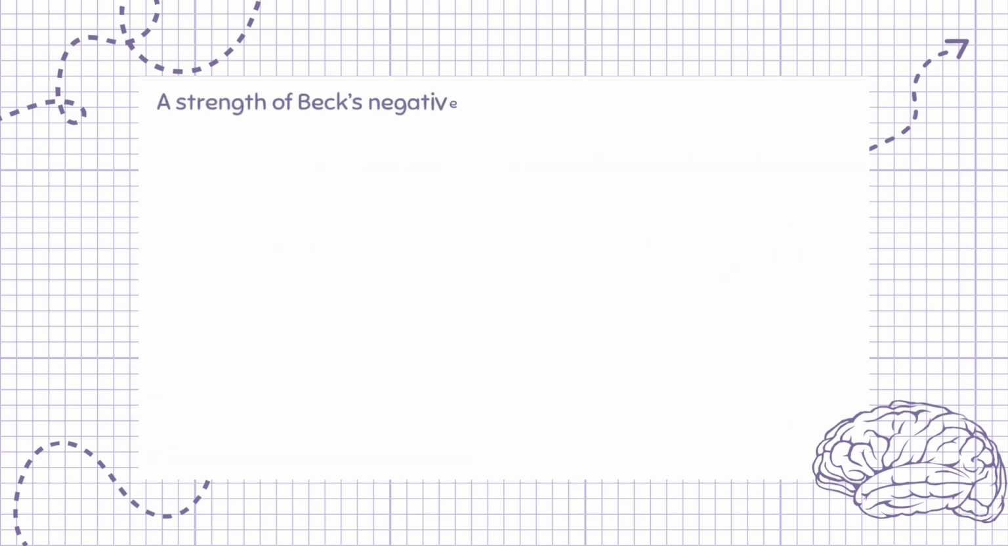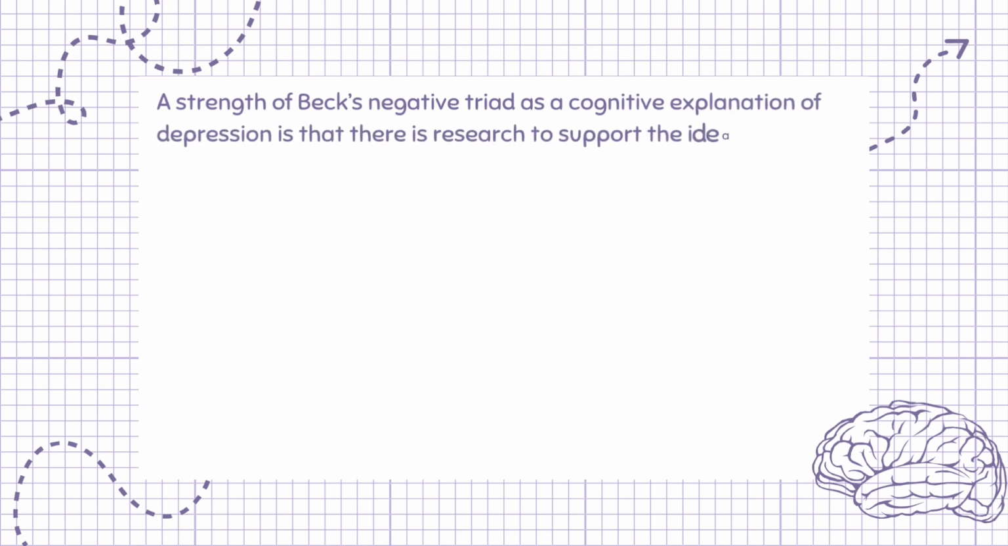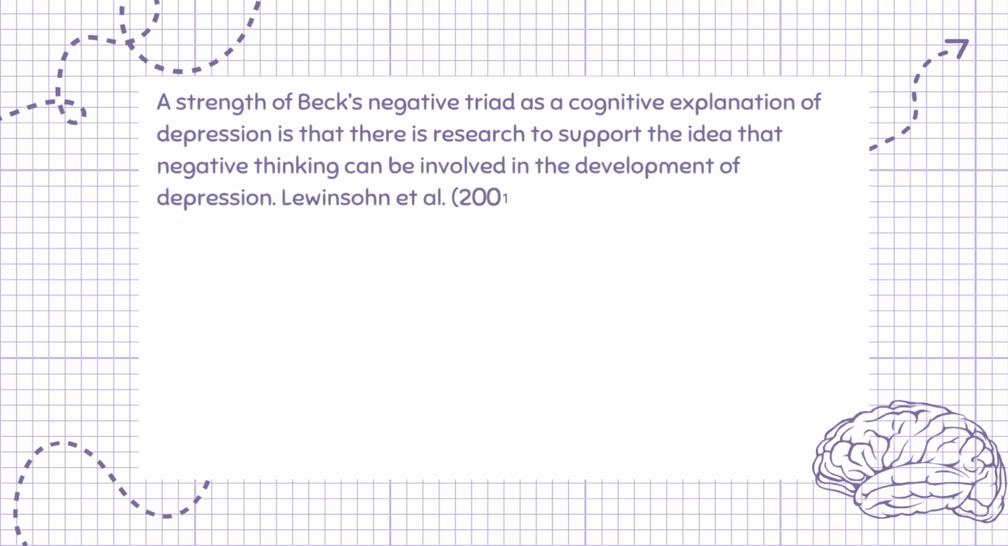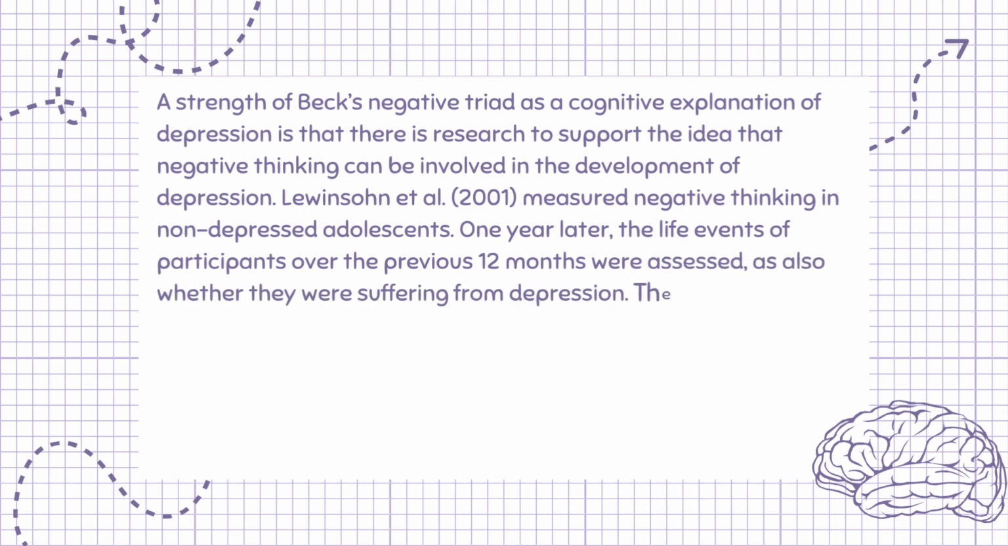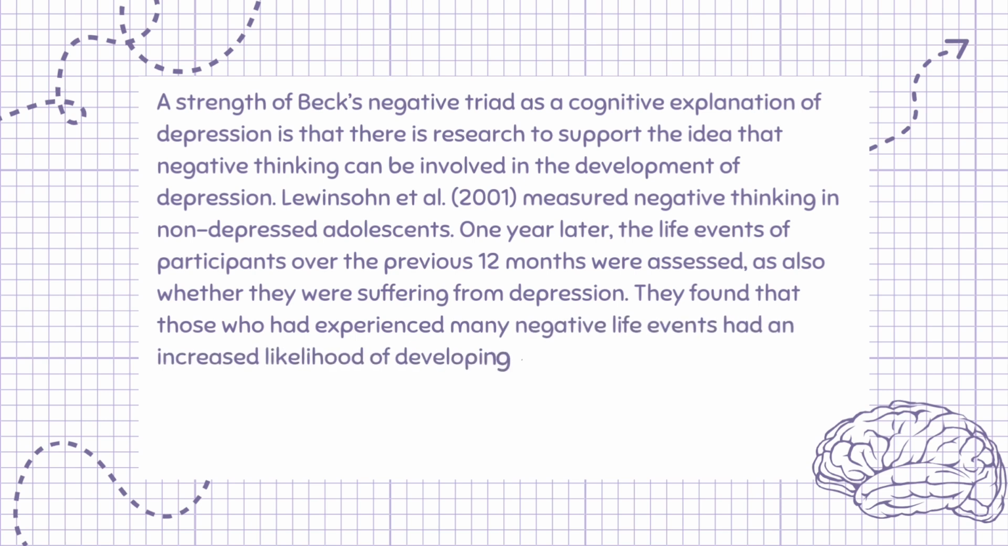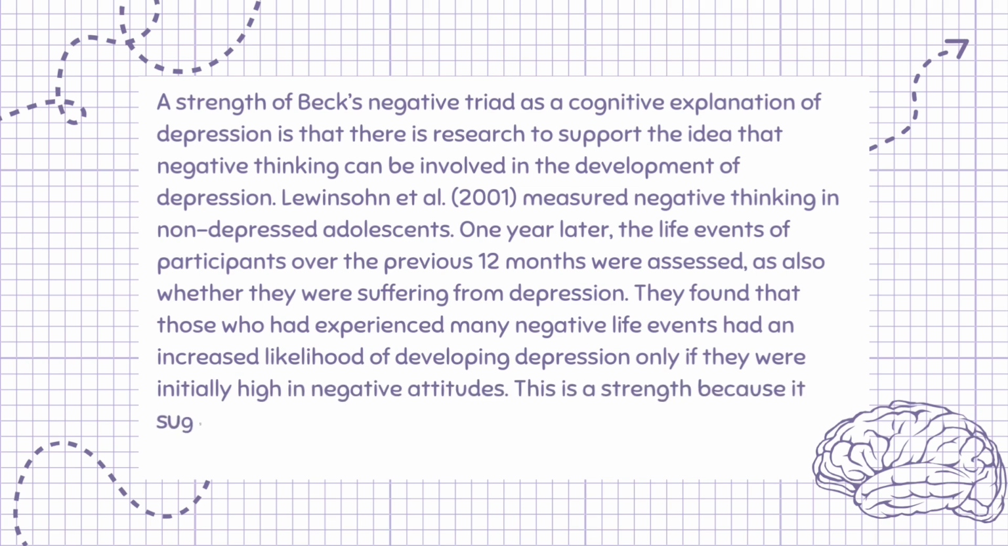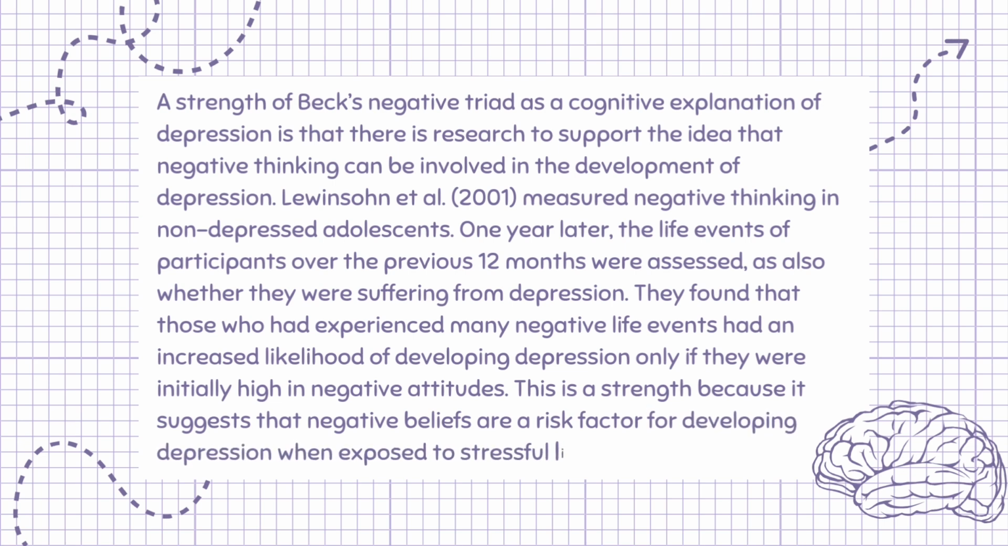A strength of Beck's negative triad as a cognitive explanation of depression is that there is research to support the idea that negative thinking can be involved in the development of depression. Lewinsohn et al., 2001, measured negative thinking in non-depressed adolescents. 1 year later, the life events of participants over the previous 12 months were assessed, as well as whether they were suffering from depression. They found that those who had experienced many negative life events had an increased likelihood of developing depression only if they were initially high in negative attitudes. This is a strength because it suggests that negative beliefs are a risk factor for developing depression when exposed to stressful life events.